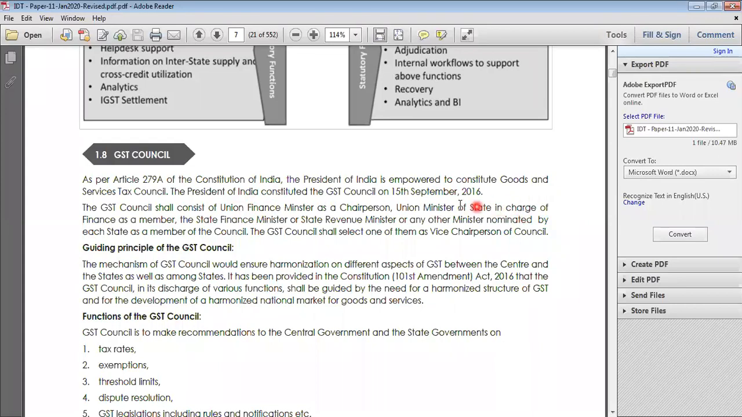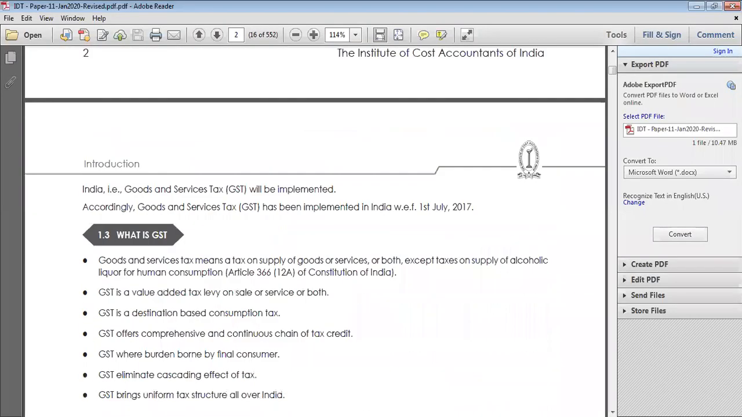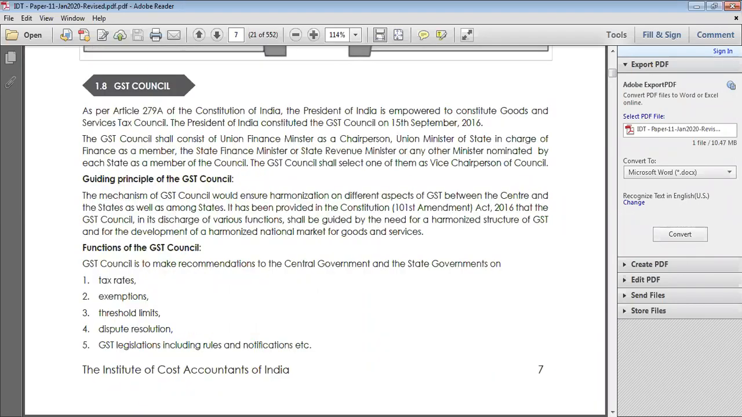Okay, Union Finance Minister, State, then Union Minister of State in charge, then Revenue Ministers, the GST Council. We're just talking about this, and they can decide the tax rate, exemption, threshold, dispute, and GST legislation.